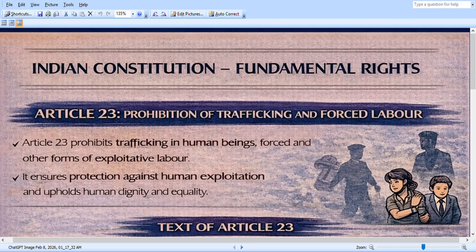Previously I have uploaded so many videos which are related to the fundamental rights only. Those articles are Article 14, 15, 16, 17, 18, 19, 20, 21, 21A, 22, and this one is Article 23.